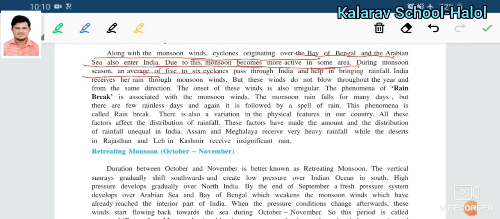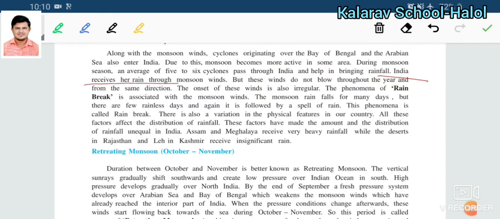On average, 5 to 6 cyclones pass through India during the monsoon season, bringing rainfall. Just because of the cyclones, India receives rainfall. 5 to 6 cyclones are responsible.